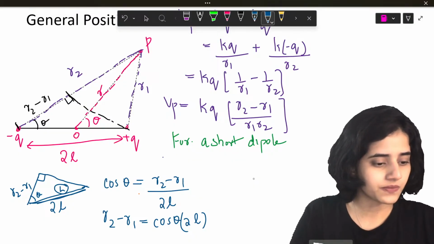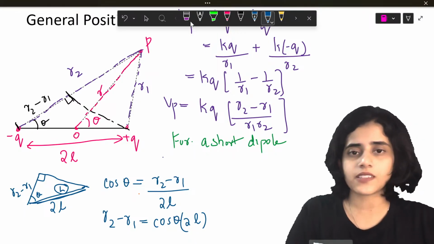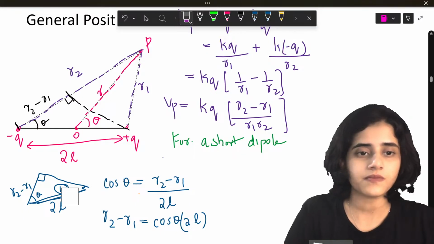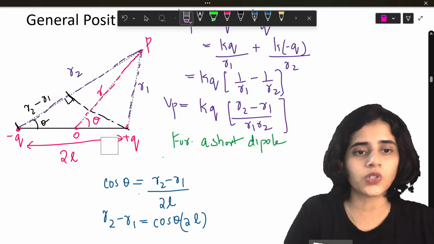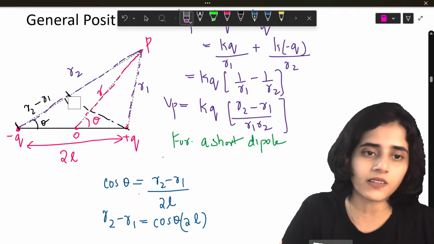Yes? Sanath? Is this not clear to you, Sanath? Which part is not clear to you? Can you tell me? Is it the figure?